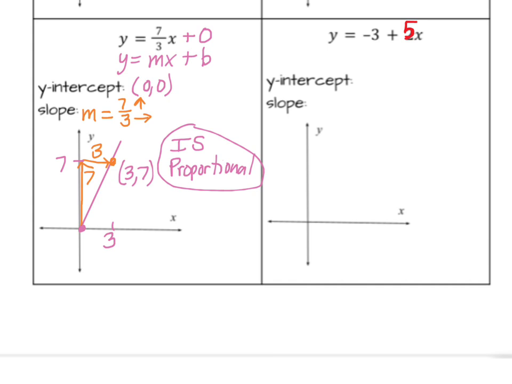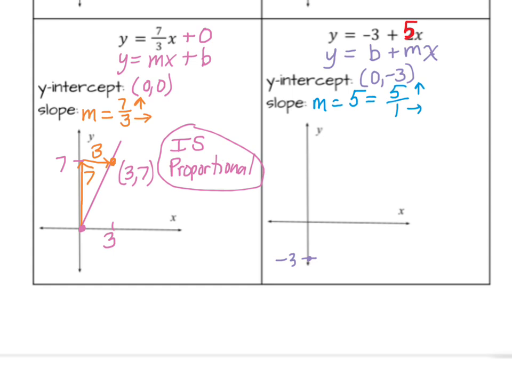It's going to work out better for the graph, so let's change that. So, which pattern? It follows y equals b plus mx. So again, b is -3. So the y-intercept is 0, -3. The slope is 5. Oops, let's graph the y-intercept. So down here at 0, -3, it's below the x-axis. The slope is 5, which I'm going to write as a fraction, 5 over 1, which means go up 5 and 1 to the right.